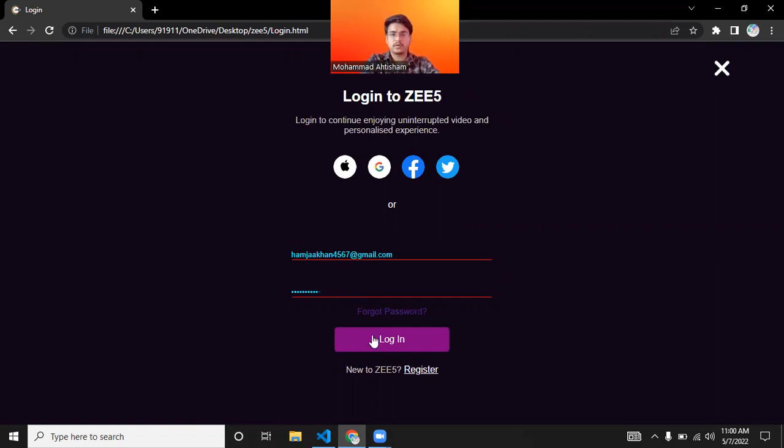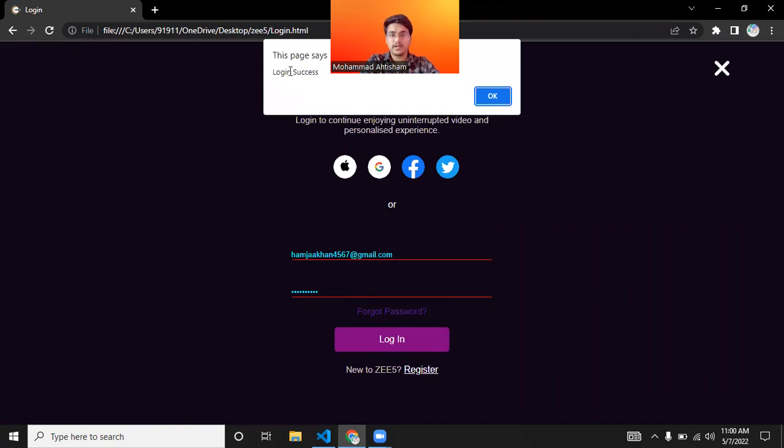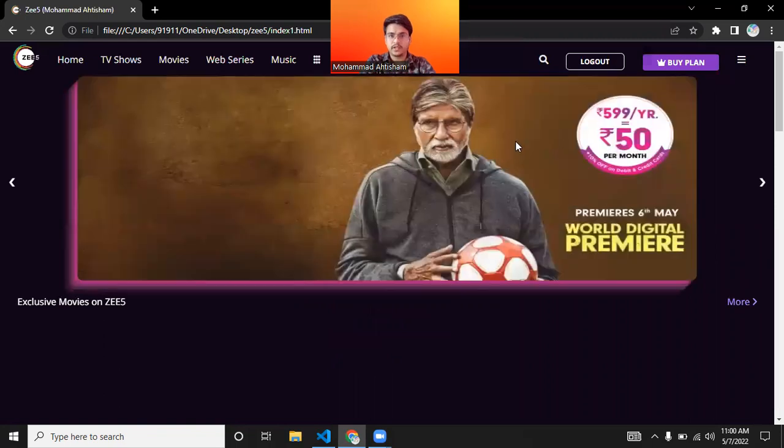Simply log in. Here you can see a pop-up will appear that says login successful, which means you are eligible to see what is going on this website. So click the login button. Now the home page will appear. You can easily see what you want. Here the login button is converted into logout. If you want to log out from this website, you can simply click here and log out.